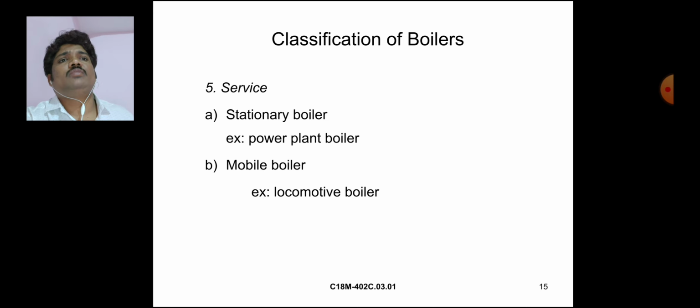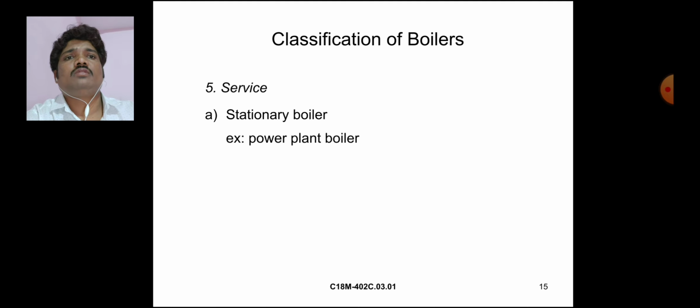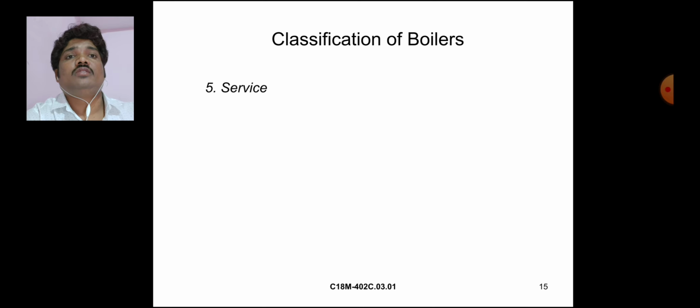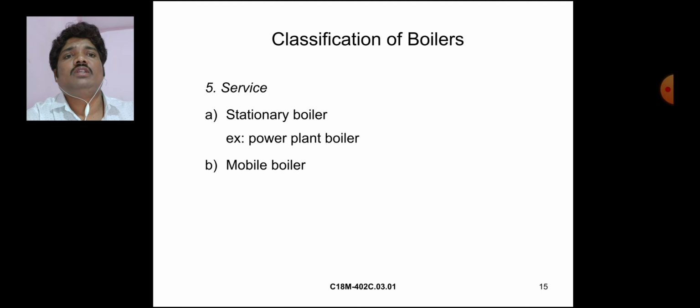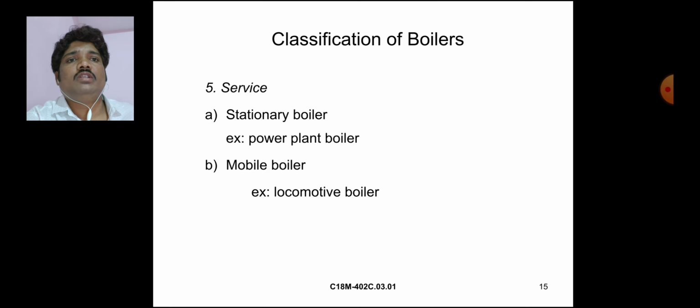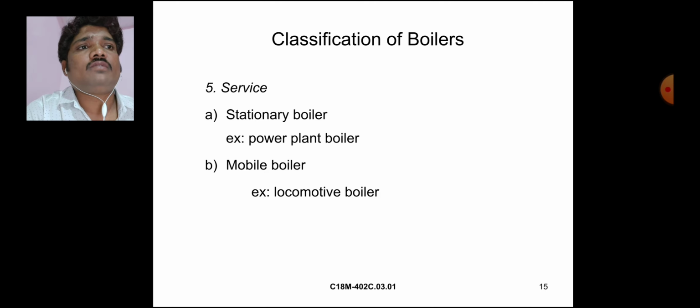These are the classifications of boilers by service: stationary boiler and mobile boiler. A stationary boiler is, for example, a power plant boiler. A mobile boiler is, for example, a locomotive boiler.